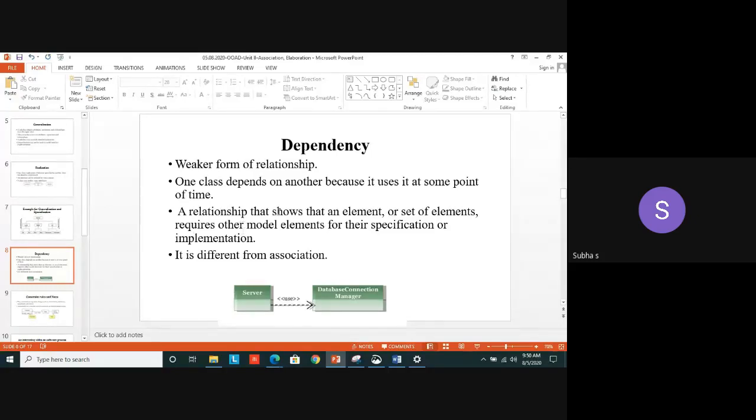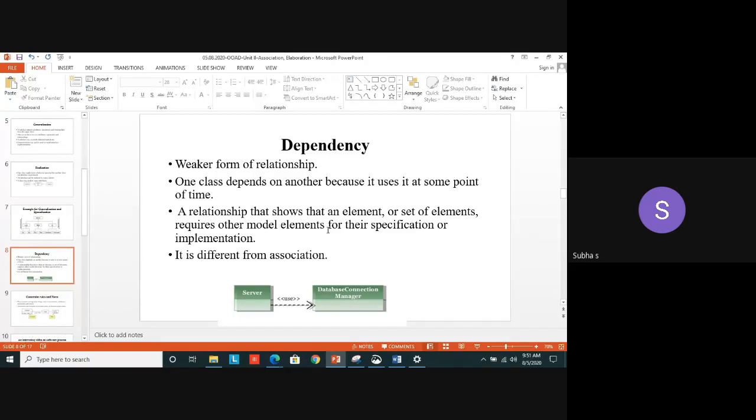Yes, when compared to other kind of relation, normally we use composition, generalization like that. It denotes the strong form of relationship, the composition and all. So dependency means one class depending on other because it uses some features. It may use some attributes. It may use some operation at some point of time. In that cases, you have to make use of the dependency. Here, it's a relationship that shows that an element or a set of elements, it require other model elements. Why they need other elements? Either for implementation or for specification or for specifying something.